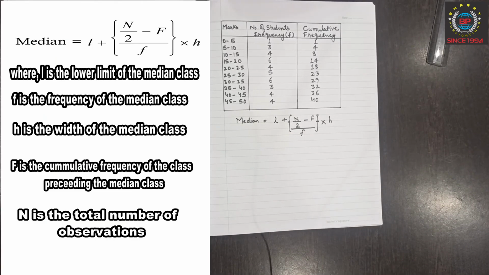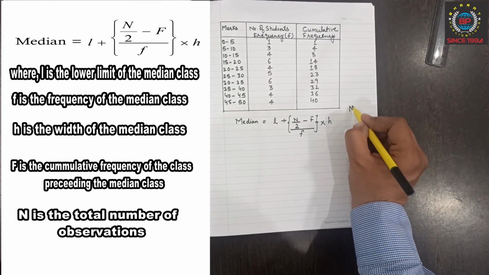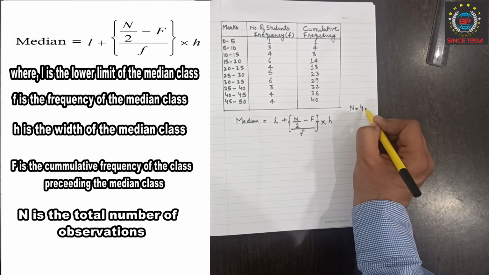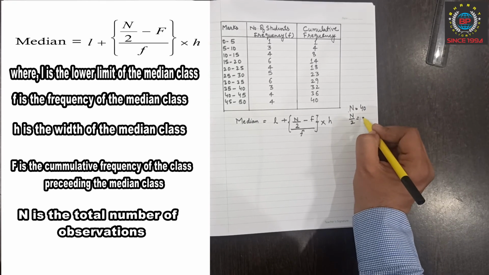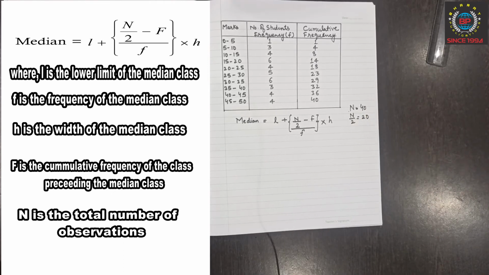So now let's calculate the values for the median, where n is equal to 40, and we have to calculate n by 2, that is equal to 20.